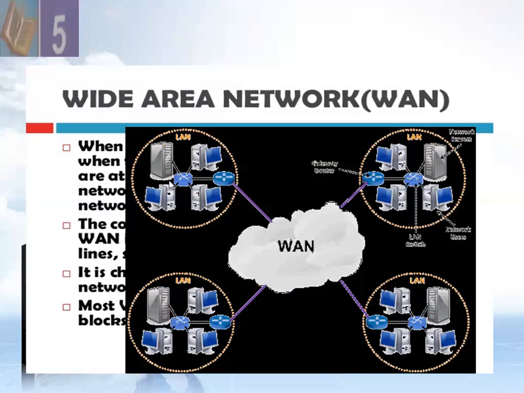And these LANs are interconnected with the help of the router, and when LANs are connected with each other, this is called a WAN, a wide area network. A WAN is often made up of two or more LANs connected together. As you can see on your screen, for example, you might have a LAN at each site of your organization, and each of those LANs might be connected together to form a WAN.